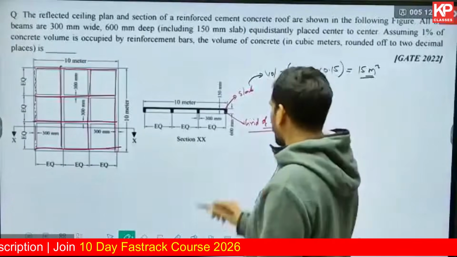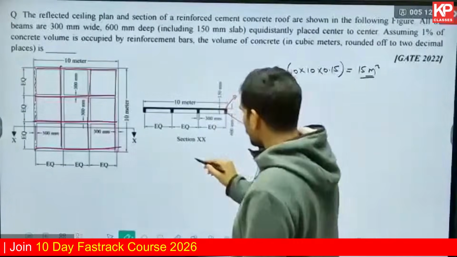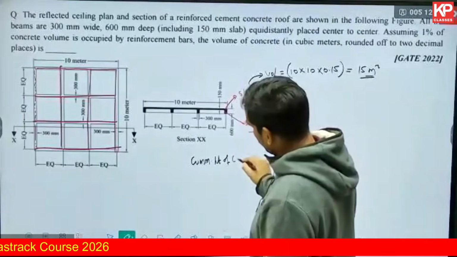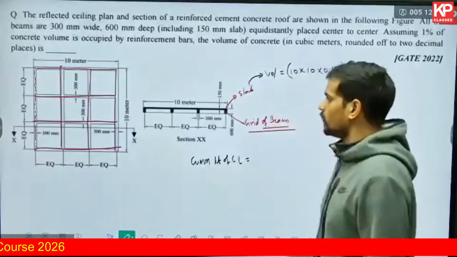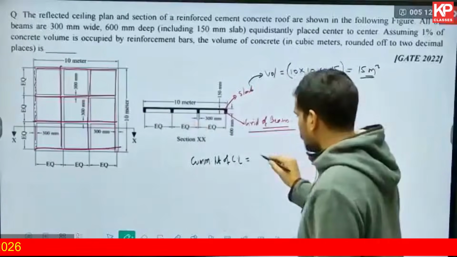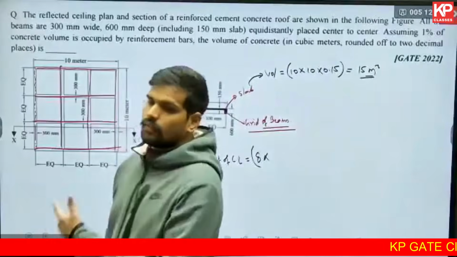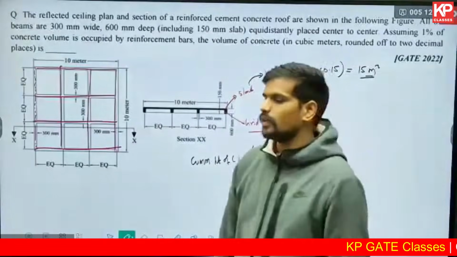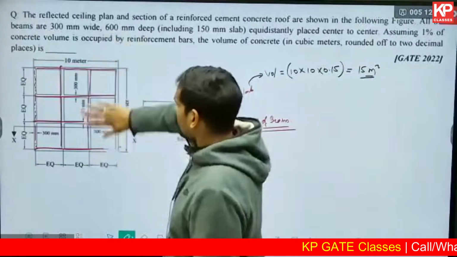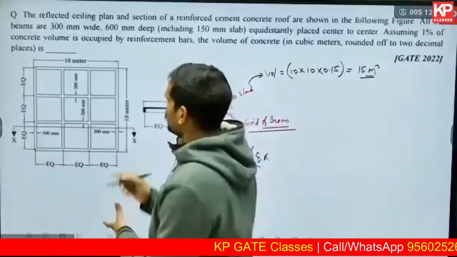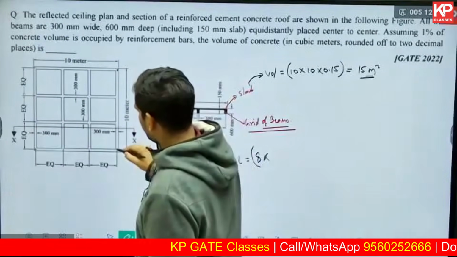For the grid of beams, to find out the volume, I'm first finding out the cumulative length of the center line. There are 8 lines. Carefully look into the diagram and tell me what is the length of each line. I'm talking about the center line here. So accordingly, tell me what is the length of the center line from here till here.